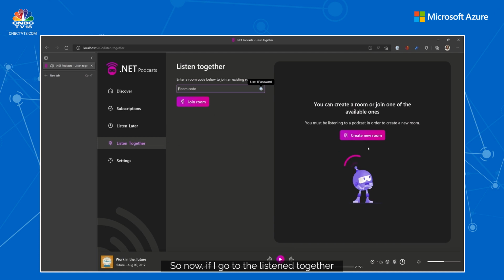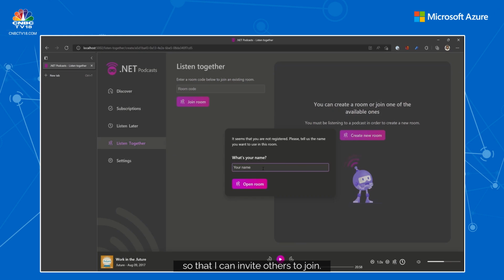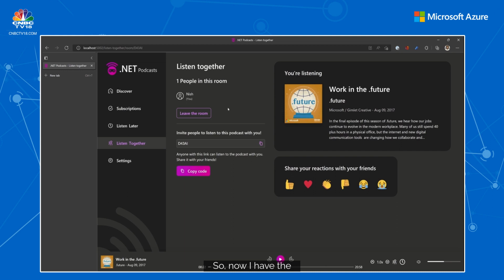So now if I go to the Listen Together mode, this is very, very exciting for me. If you see, I can create a new room so that I can invite others to join. So here I'm going to give my name as Nish and start opening the room. Now I have the invite code or the copy code. Now I can send this to somebody else.